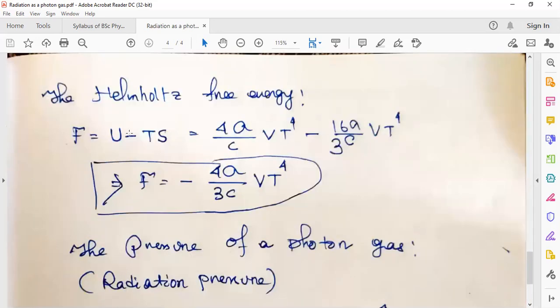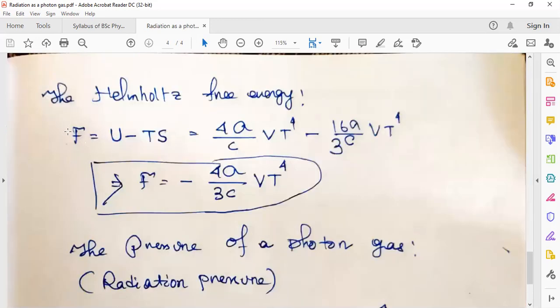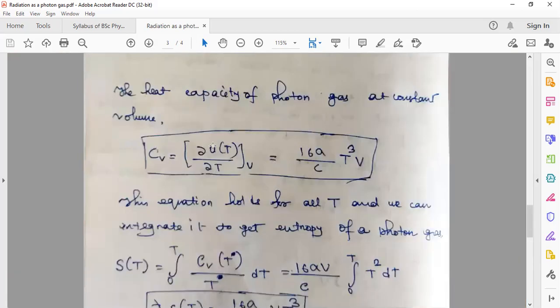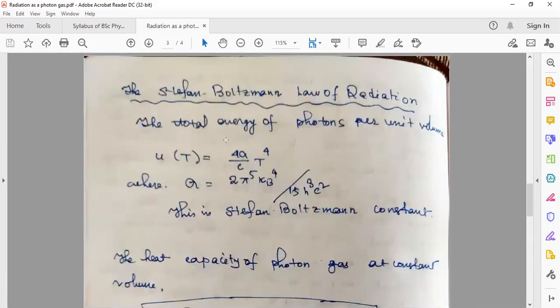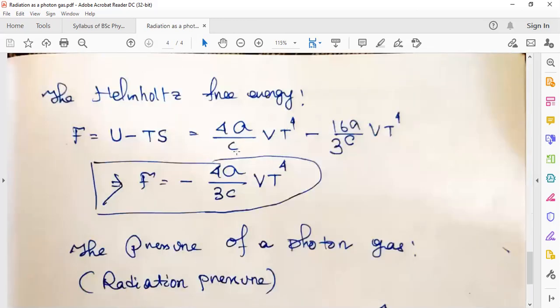Helmholtz free energy is also another thermodynamic function. If you remember, F equal to U minus Ts. This was the formula. U stands for the internal energy, and Ts stands for temperature multiplied by entropy. We got U somewhere: U is 4 sigma T^4 over C. Here we multiply with V, because here it is capital U. So when it is capital U, you have to multiply.